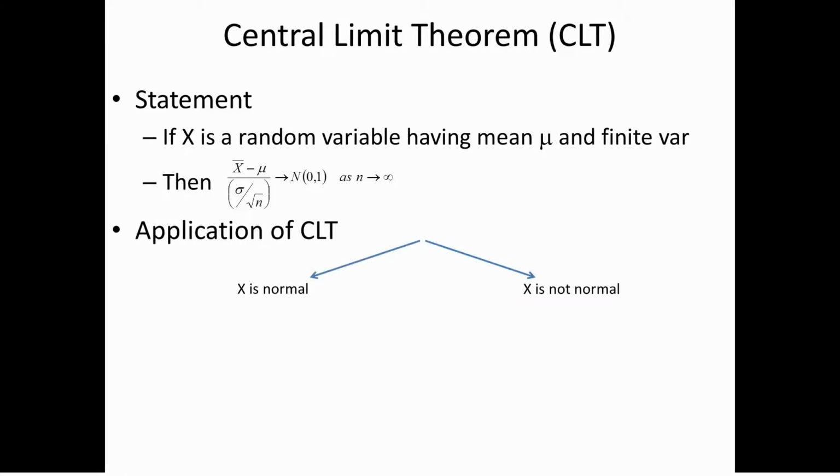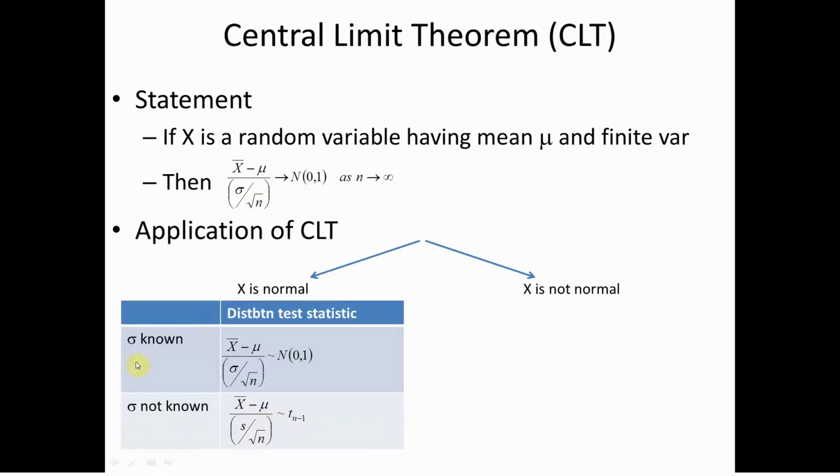Let's see how we can apply this. There are two cases we have to think about when we're looking at this quantity. What we really want is the distribution for this standardized random variable for x bar. When x is normal, this is actually quite simple. When sigma is known, we don't even need the central limit theorem. When x is normal, this is automatically true. This does not involve the central limit theorem. This is a property of normal random variables. Okay? Independent normal random variables.